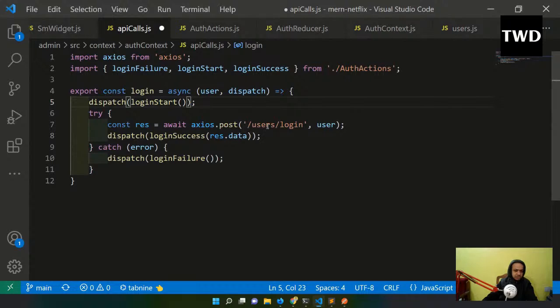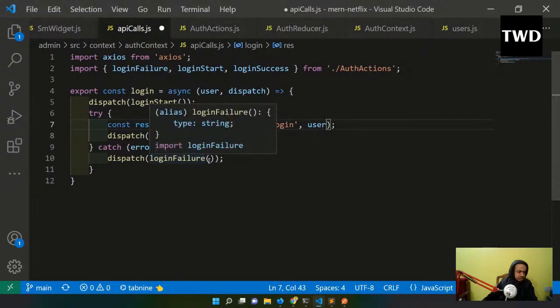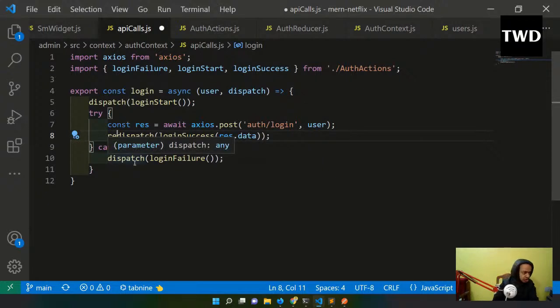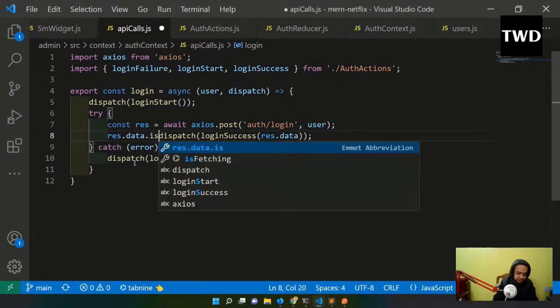And then I'm doing the auth login call, and then dispatch loginSuccess with the user. The rest of the data is okay, but I want only the admin to be able to log into the admin dashboard, not any normal user, of the Netflix admin dashboard.